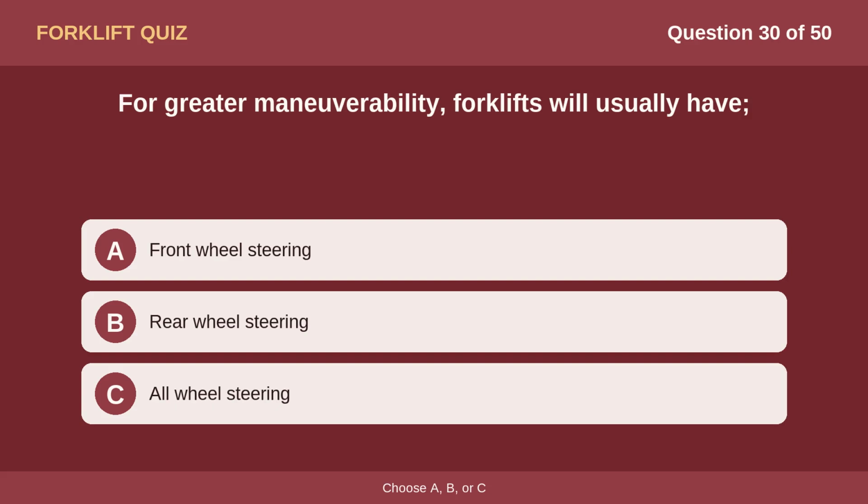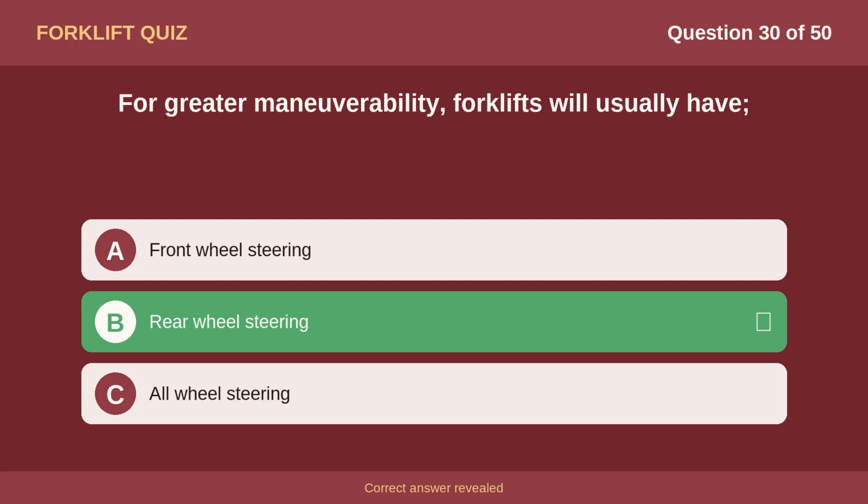Question 30. For greater maneuverability, forklifts will usually have option A, front wheel steering. Option B, rear wheel steering. Option C, all-wheel steering. The correct answer is option B, rear wheel steering.